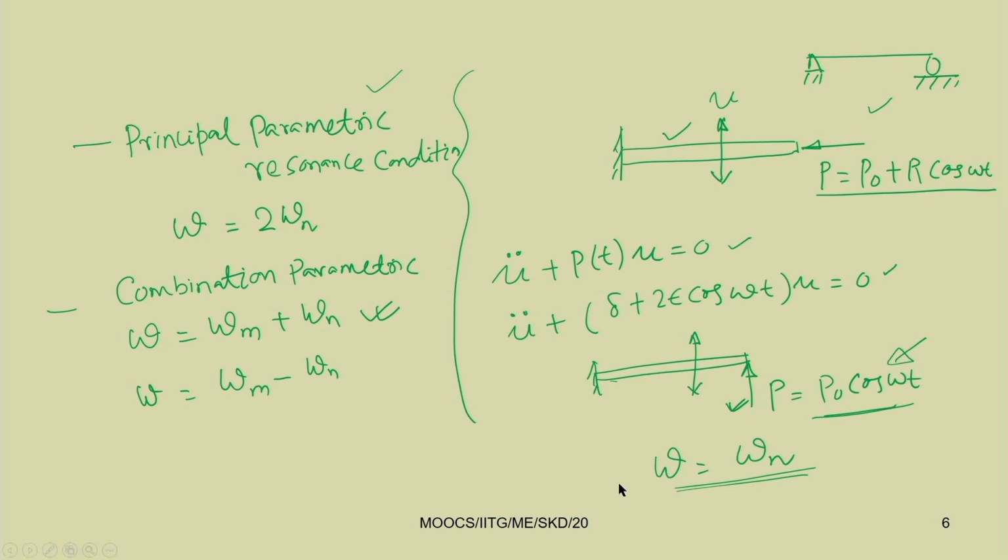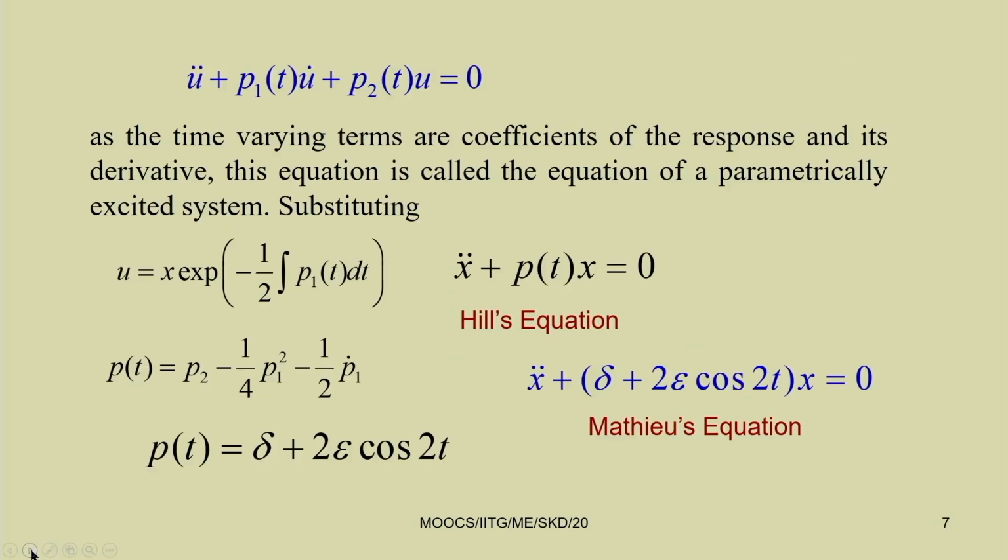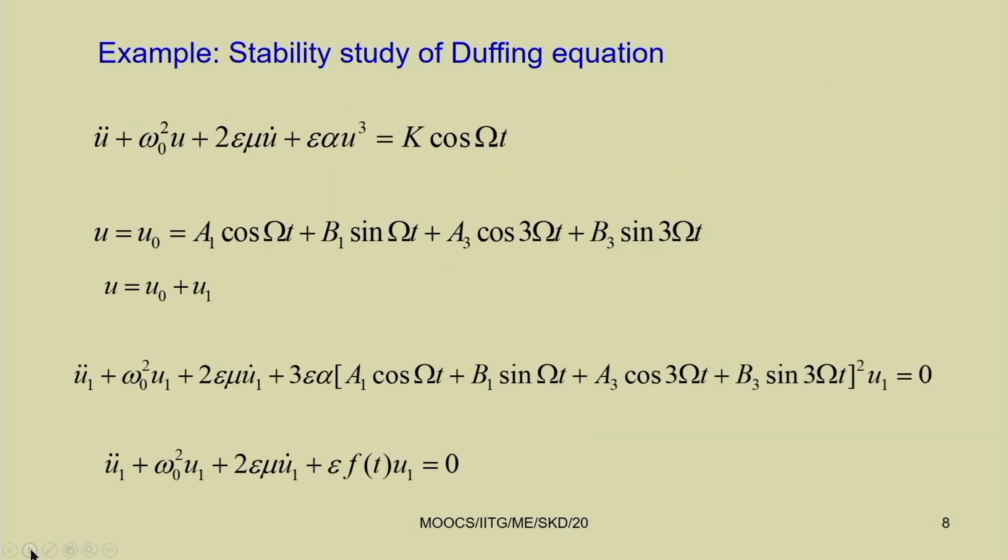It may occur at twice the natural frequency, which is known as principal parametric resonance, or it can occur at a frequency which may be some different combination of natural frequencies. But in case of direct excitation, resonance will occur at a frequency near the natural frequency of the system. Further, we have studied a system like the Duffing equation.